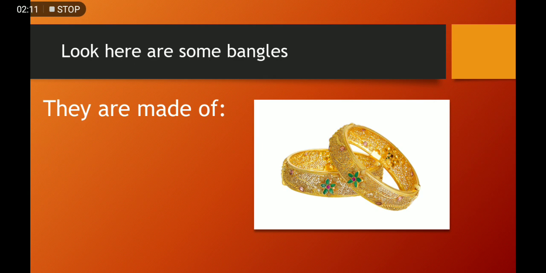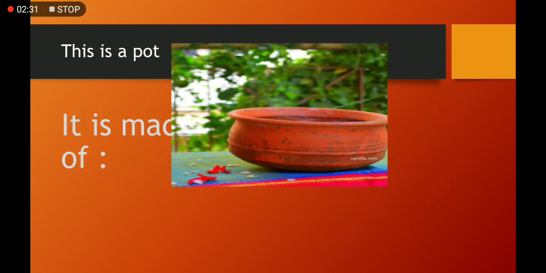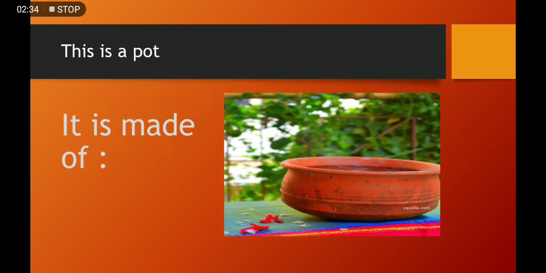Here is another picture. Why are you people smiling? Yes, your mother has these and they are shiny. Okay, why are they shiny? They are shiny because they are made of gold. This is a pot and it is made of clay.